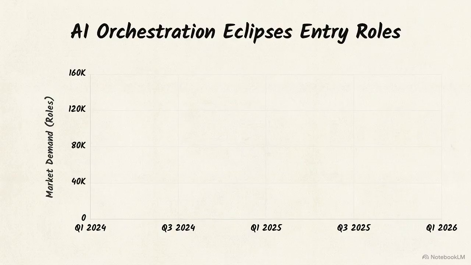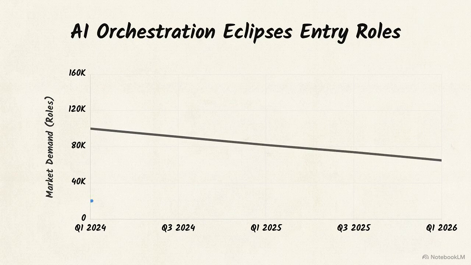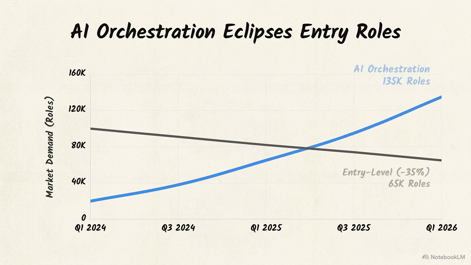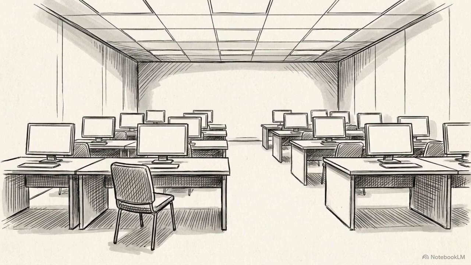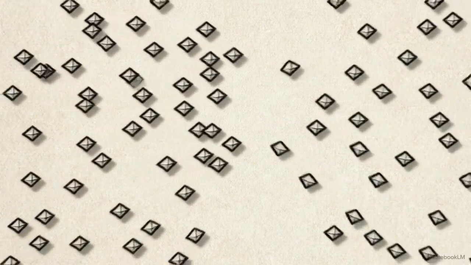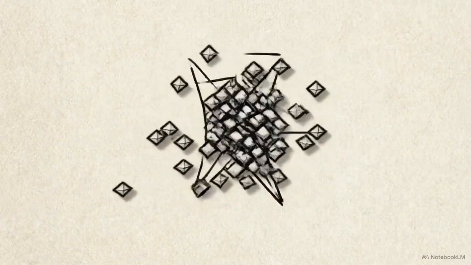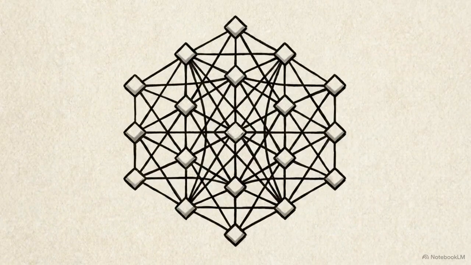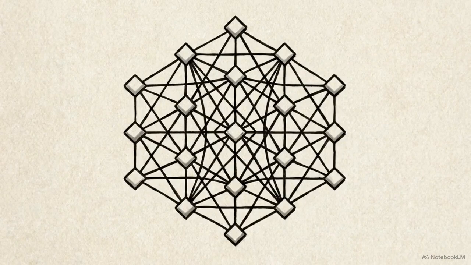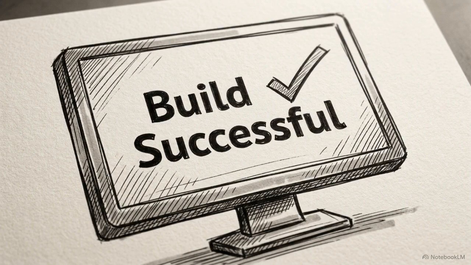This data reflects the brutal reality of the current market. Entry-level software engineering roles have plummeted by 35% in the last 2 years, while the demand for high-level AI orchestration is surging. A tech lead no longer needs to spend 6 months mentoring a junior developer to write CRUD applications. Today, a swarm of AI agents can spin up a perfectly optimized, bug-tested backend in 14 seconds for a fraction of a cent. This requires moving away from the visceral satisfaction of a successful compile.